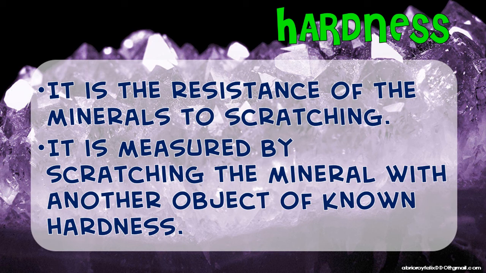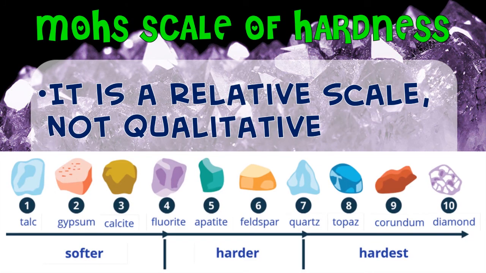Again, it is a relative scale, not qualitative. It doesn't mean that when you say level number 2, gypsum, your gypsum is twice the hardness of your talc. It's not like that. It does not mean that calcite's hardness is like combining gypsum plus talc. It is a relative scale and not qualitative. As you can see, your talc is an example of the softest. Mohs used 10 minerals, talc as the softest, and your diamond, as we all know, as the hardest type of mineral.